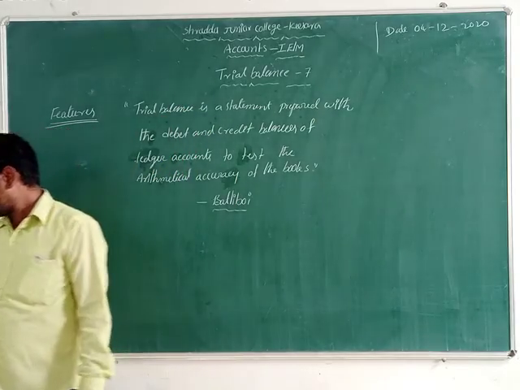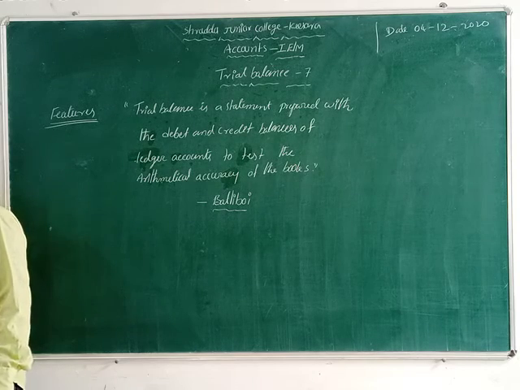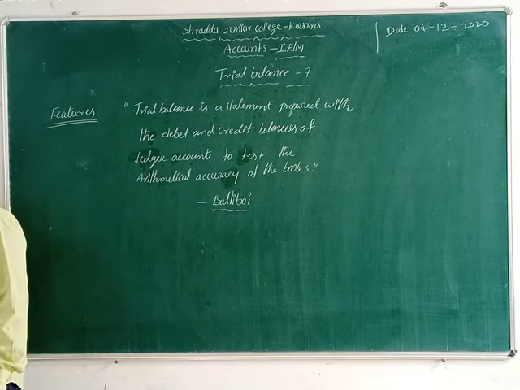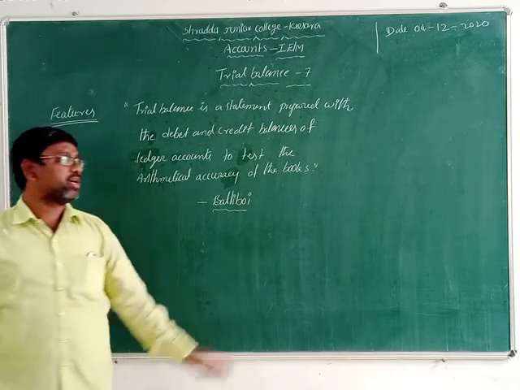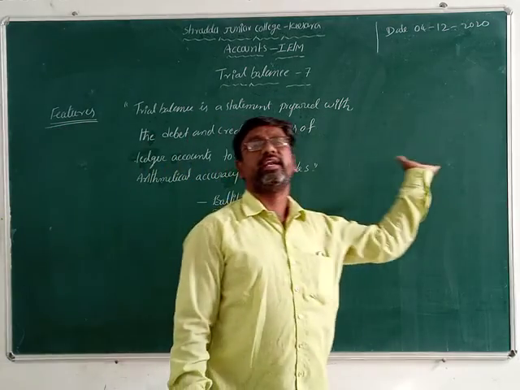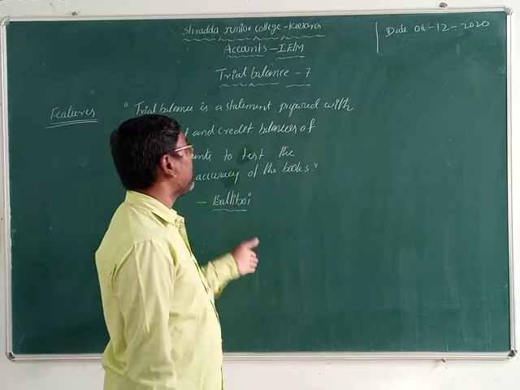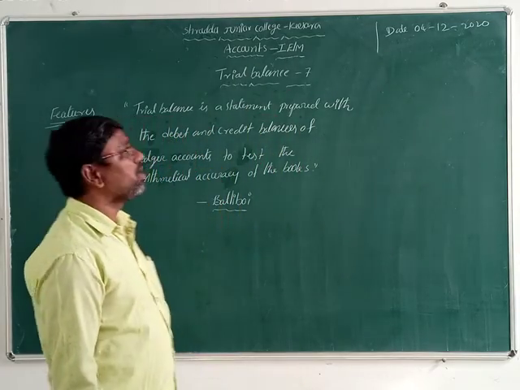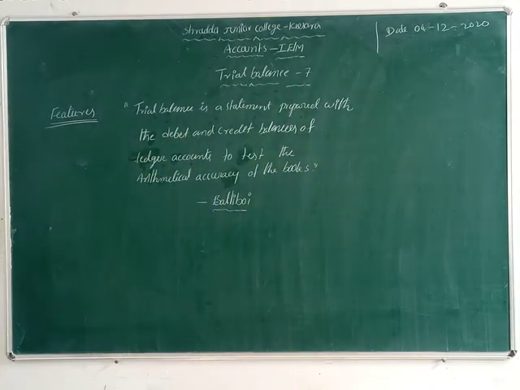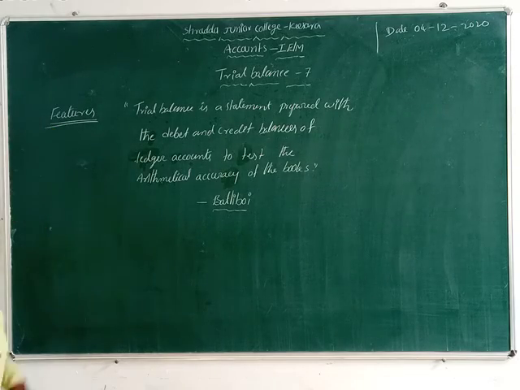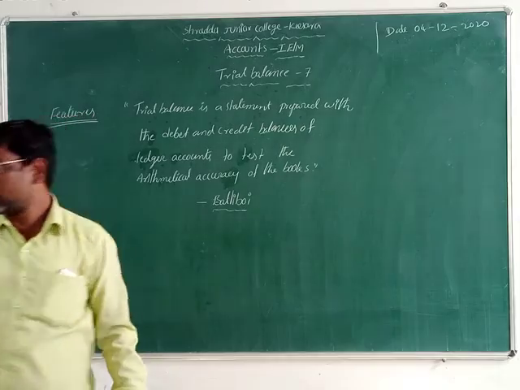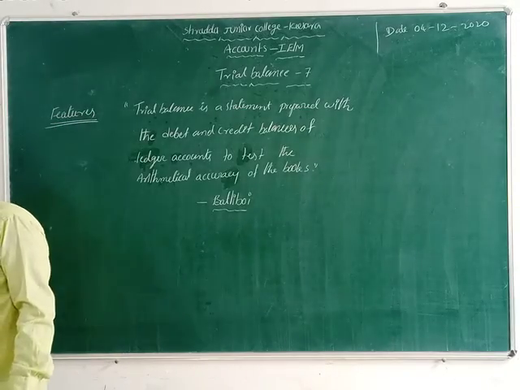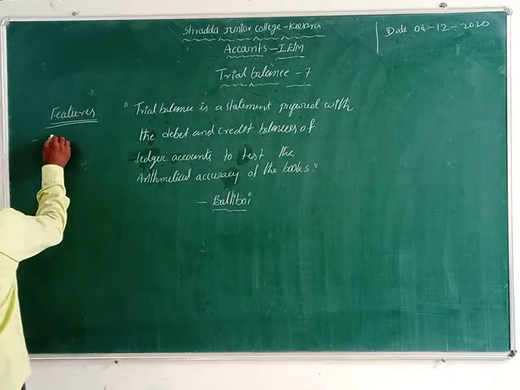Next, it may be prepared either in vertical form or horizontal form. So these are the five or six features of a trial balance, friends. Now we are going to the next one, the objectives. What is next?